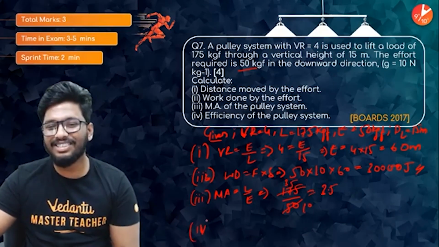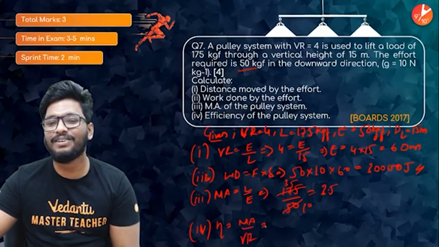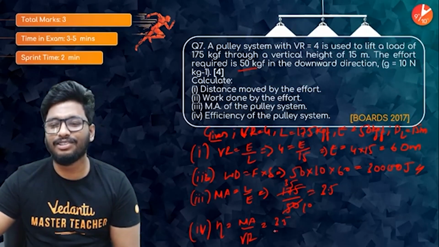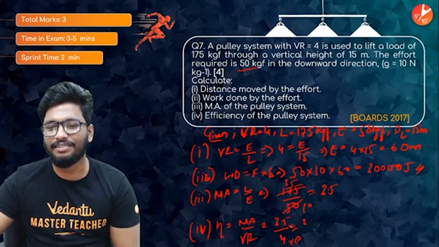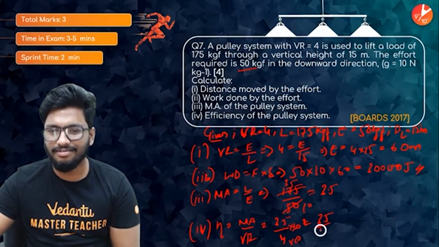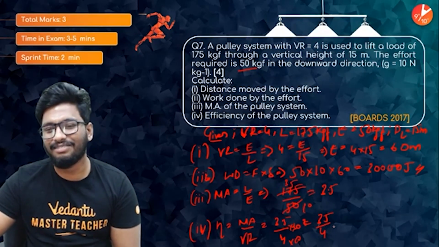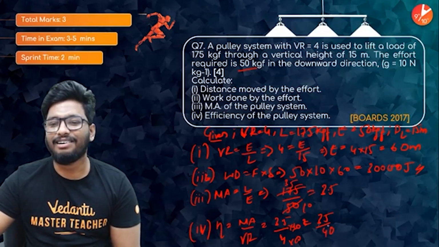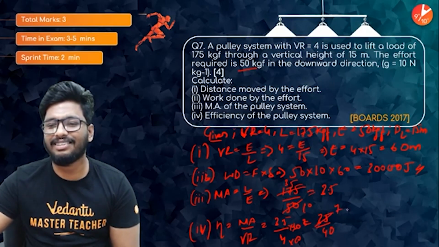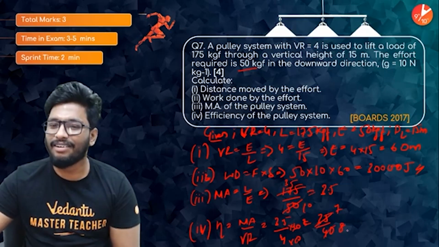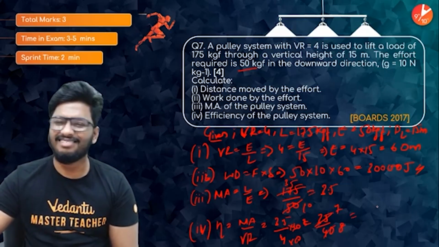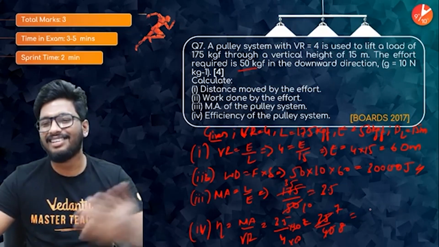Now to find the efficiency, which is equal to mechanical advantage divided by velocity ratio. Mechanical advantage is 3.5, velocity ratio is 4. Multiplying by 10 into 10, that's 35 divided by 40. So it will be 0.